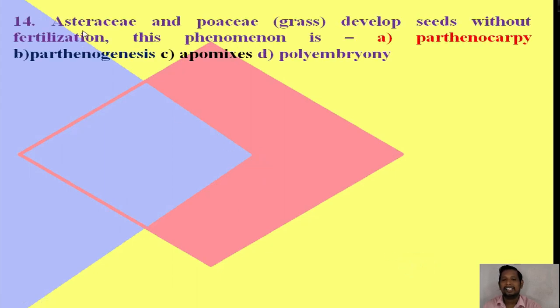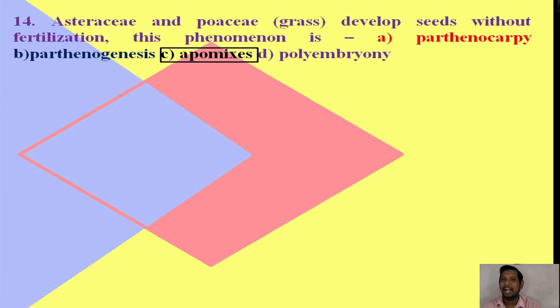The next question, question number 14. Asteraceae and Poaceae, Poaceae means grass, develop seeds without fertilization. This phenomenon is called: first option, parthenocarpy, second option, parthenogenesis, third option, apomixis, and fourth option, polyembryony. What is the right answer, guys? The right answer is apomixis.